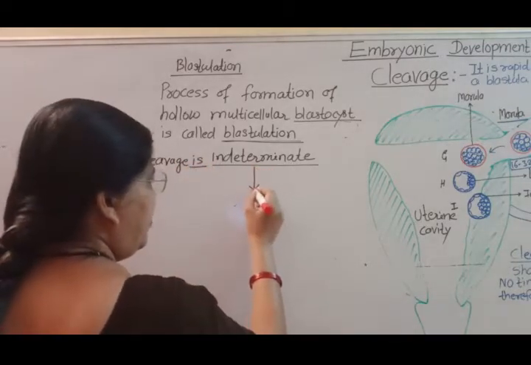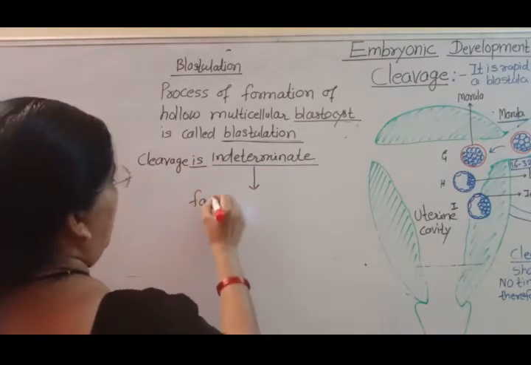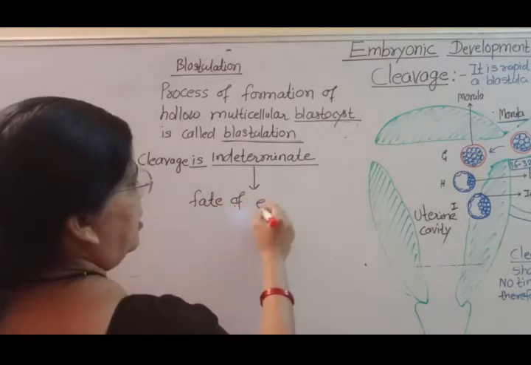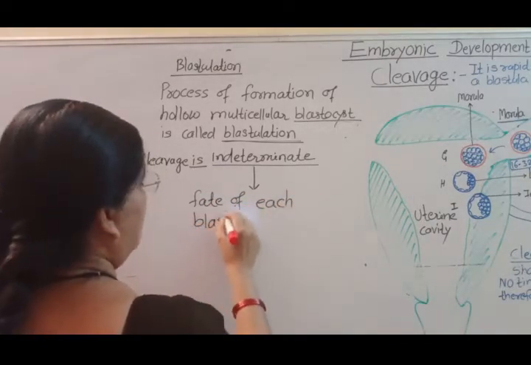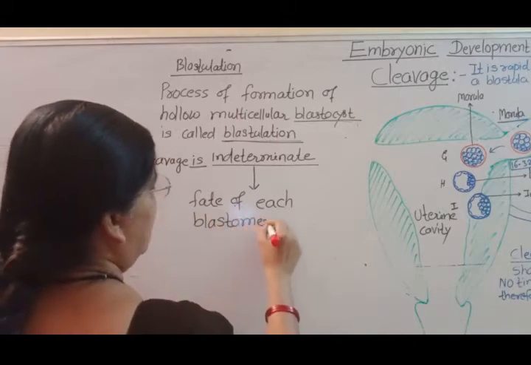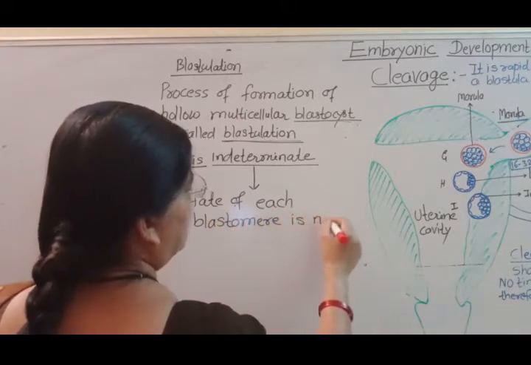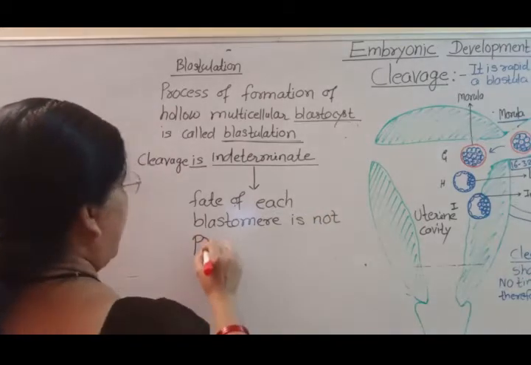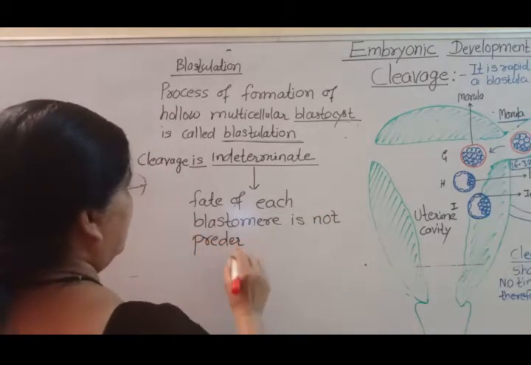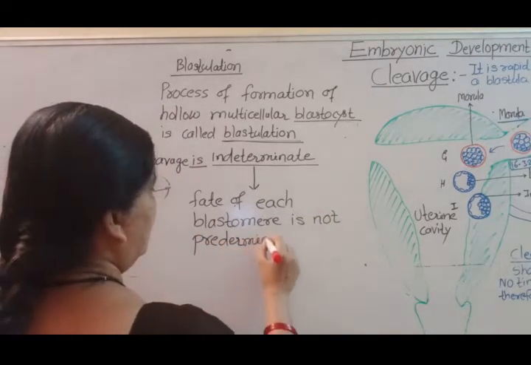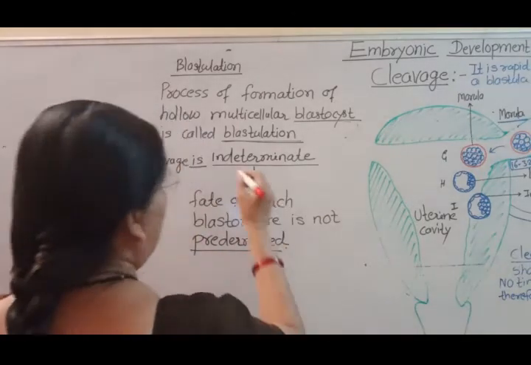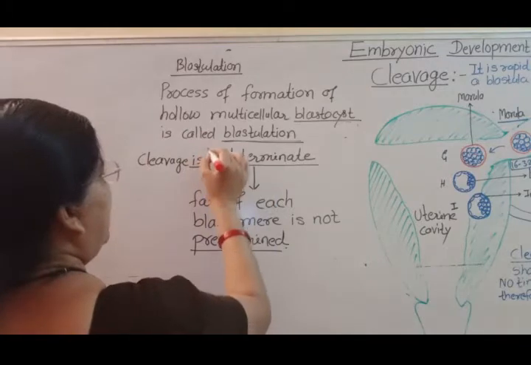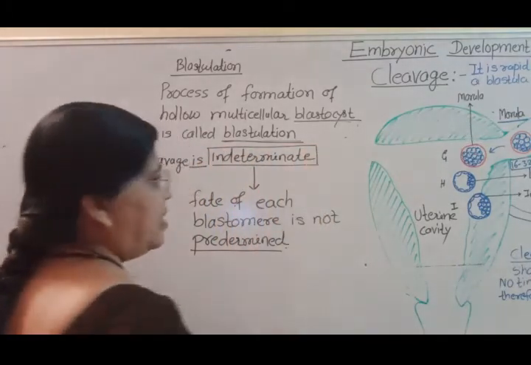Cleavage is indeterminate means the fate of each blastomere is not predetermined. In the case of human beings, cleavage is indeterminate.